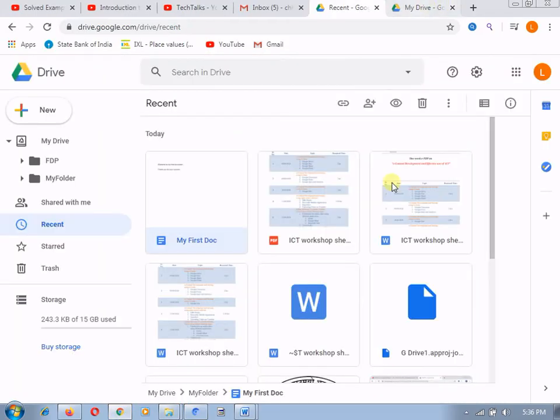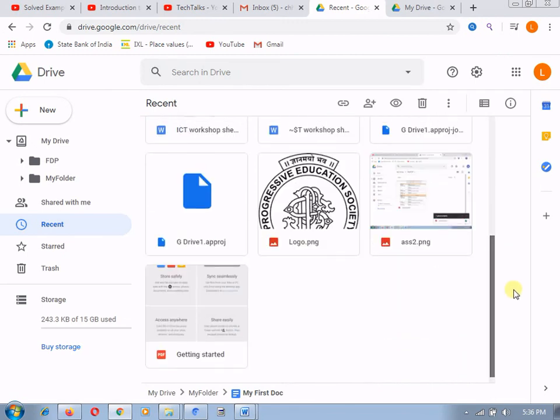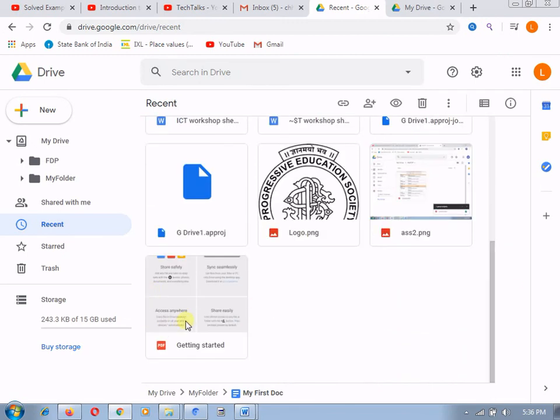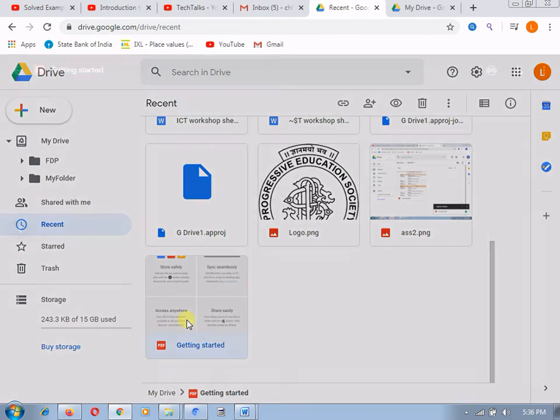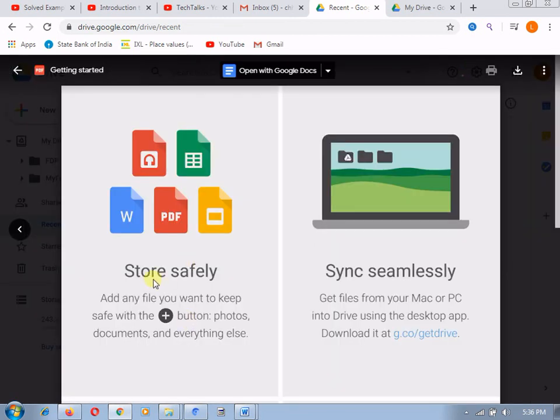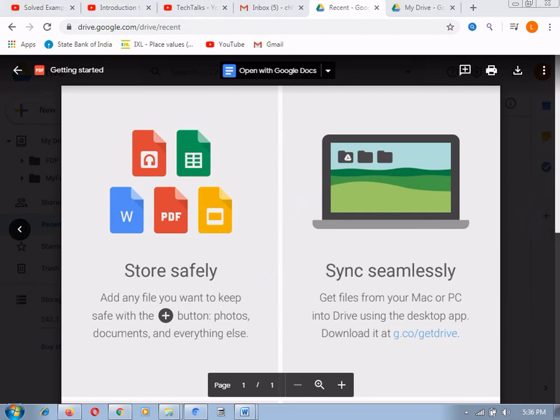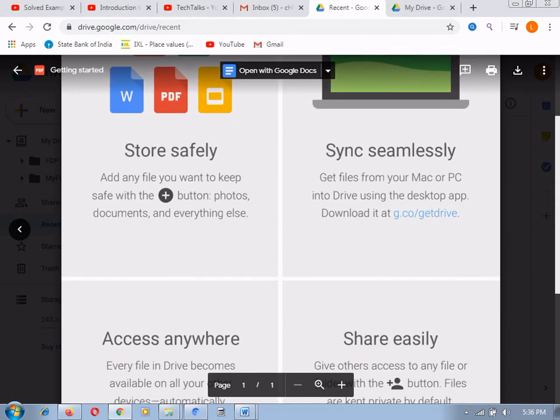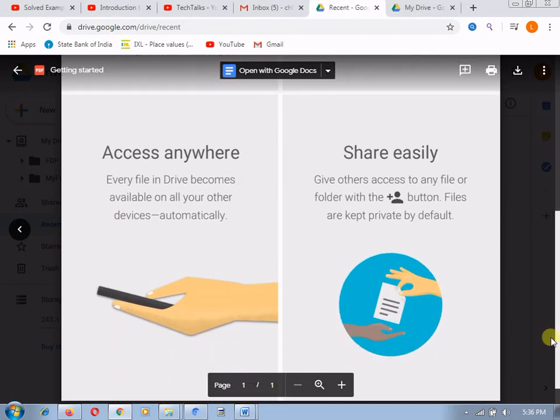There are many facilities and advantages available in this getting started PDF. You can go through that. That is, store safely whatever you are storing, you can store it very safely. Synchronization is available very seamlessly. Access, you can access this drive anywhere.